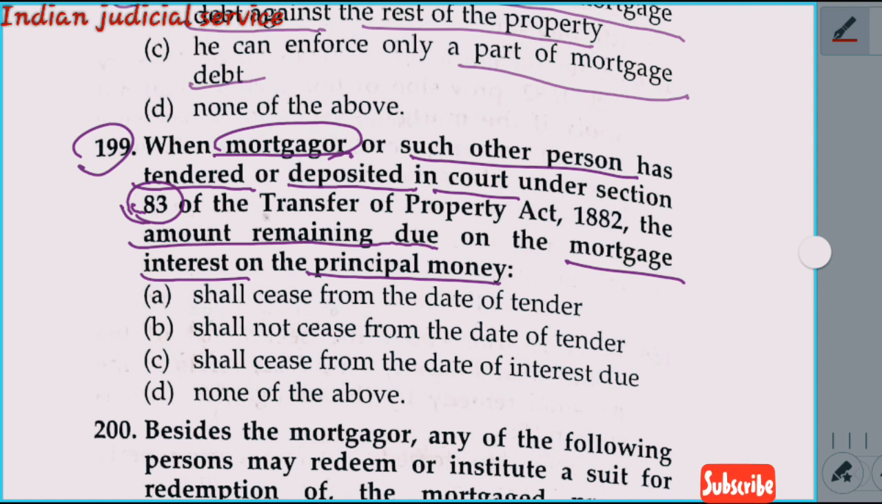Option A, shall cease from the date of tender. Option B, shall not cease from the date of tender, option C, shall cease from the date interest is due, and option D, none of the above. So our answer here is option A, shall cease from the date of tender.